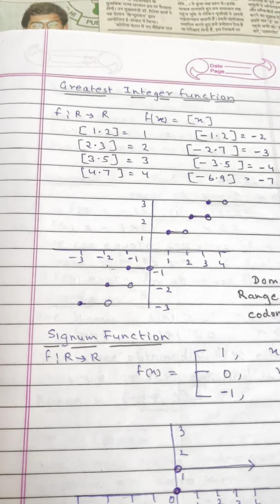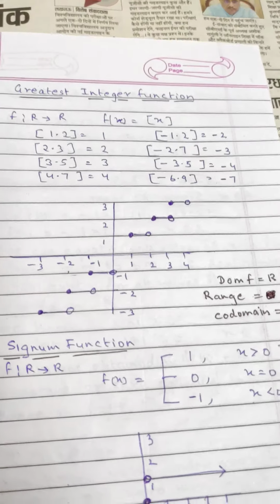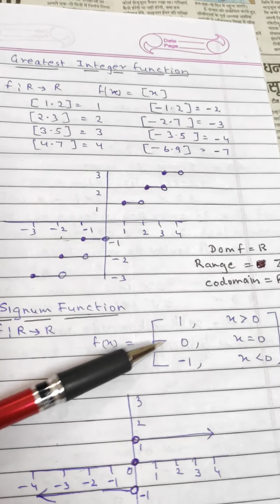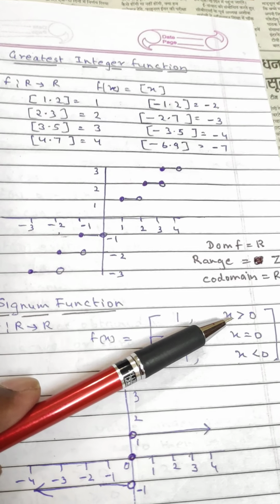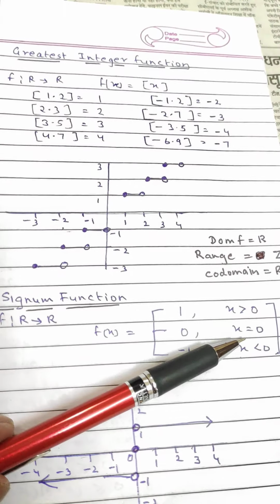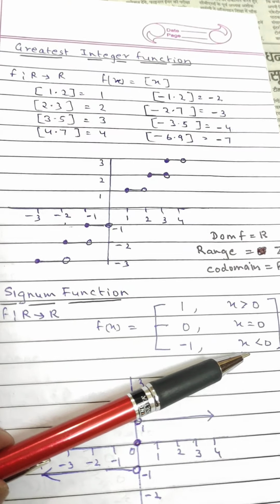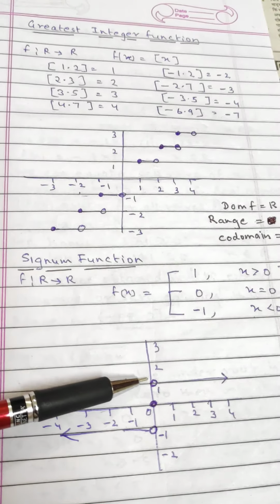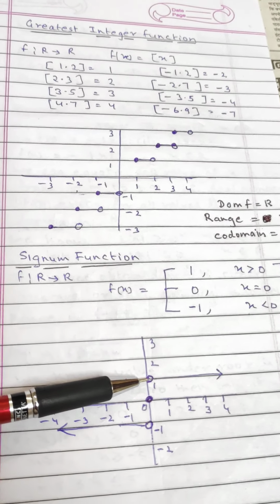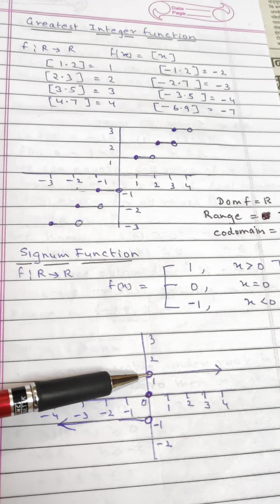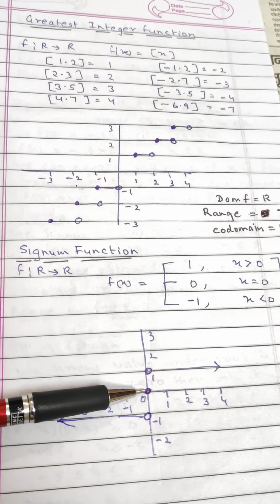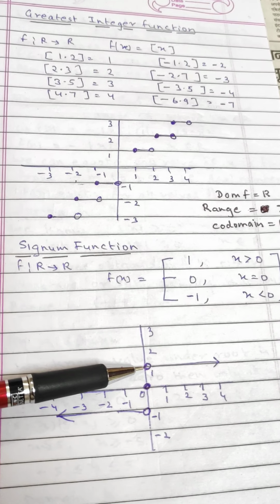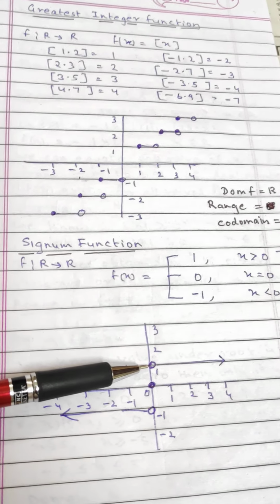Next is the signum function. What is the signum function? According to the definition, f such that R goes to R. Signum function is 1 for x greater than 0, 0 for x is equal to 0, minus 1 for x less than 0. Now, if you see the graph, first is for x greater than 0. For 0 it is 0. You can see the black dot here.